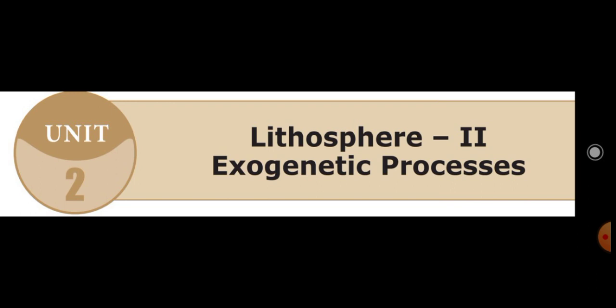Students, exogenetic processes have two major types. What are the two major types of exogenetic processes? Weathering and gradation. First of all, we learned about weathering. In the previous class, we discussed the first type, that is weathering. First, we learned the definition of weathering. Students, do you remember the definition of weathering? Weathering is the breaking, disintegration and decomposition of materials of the crust.